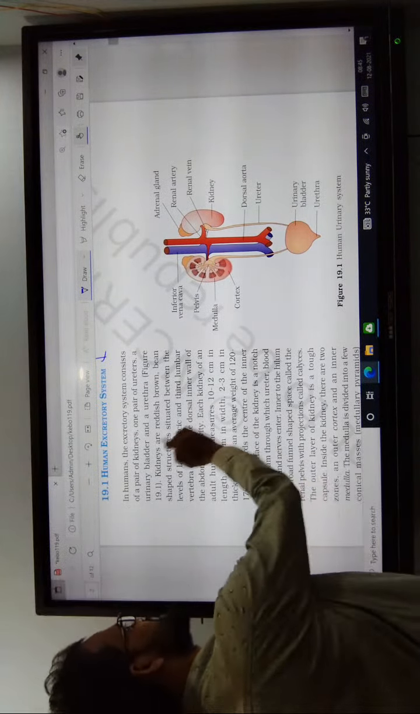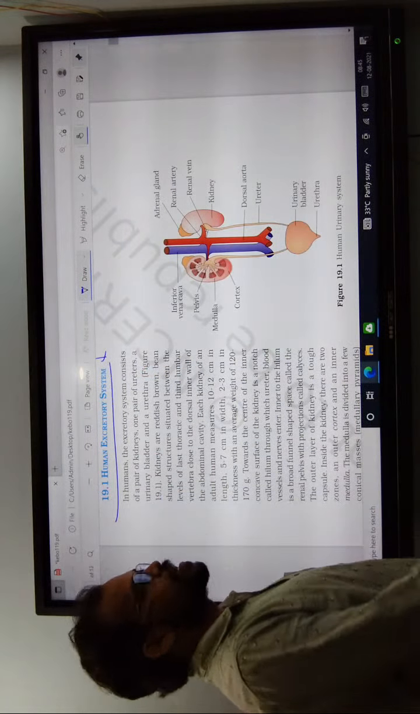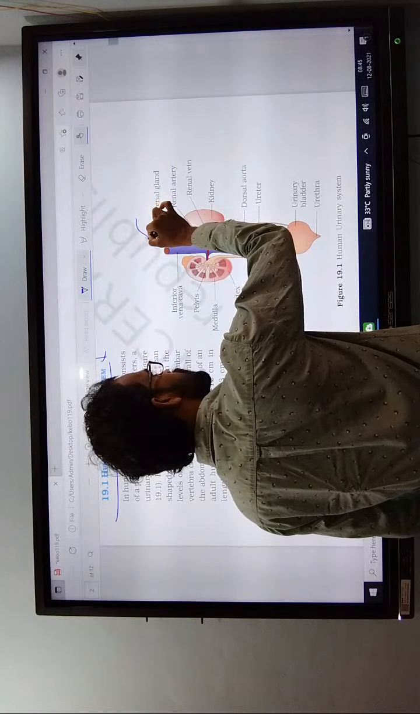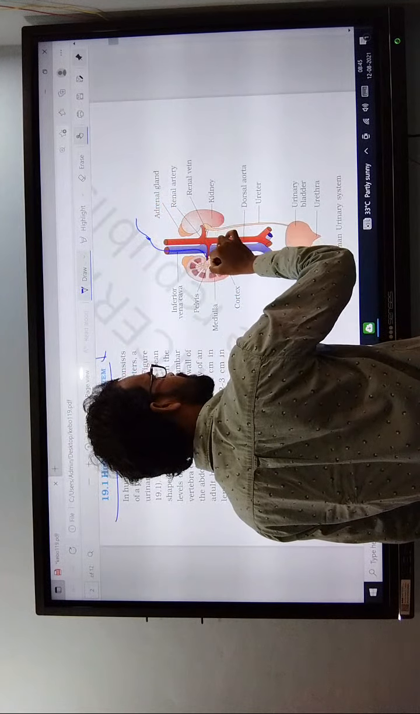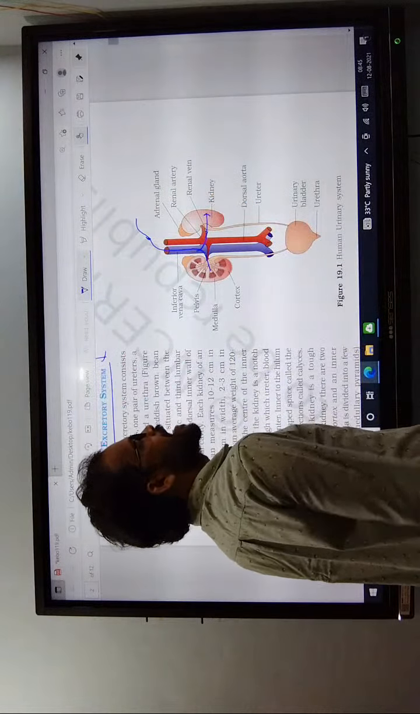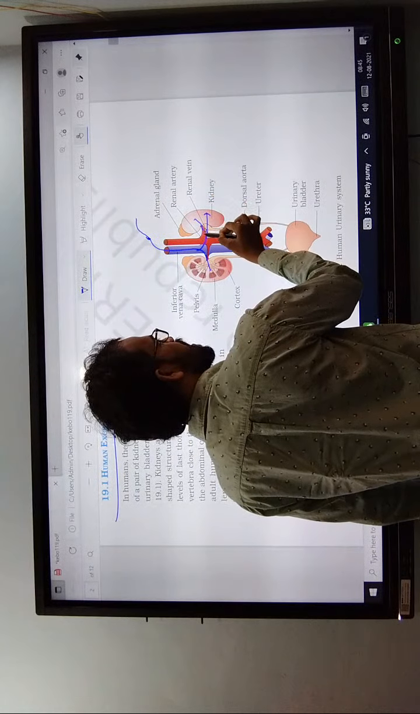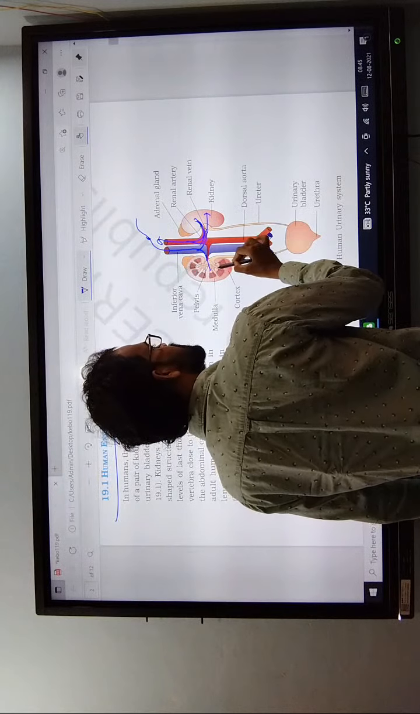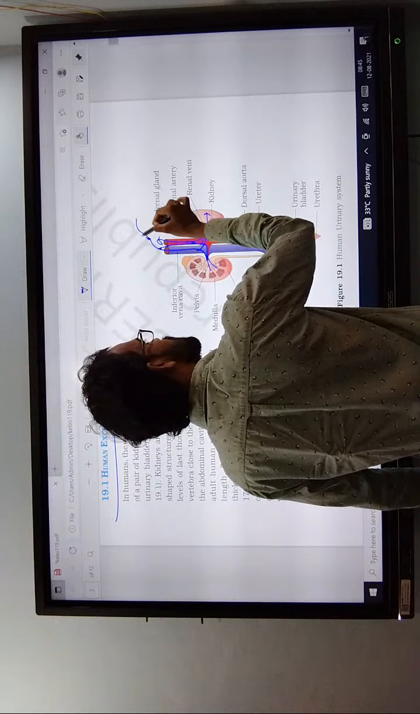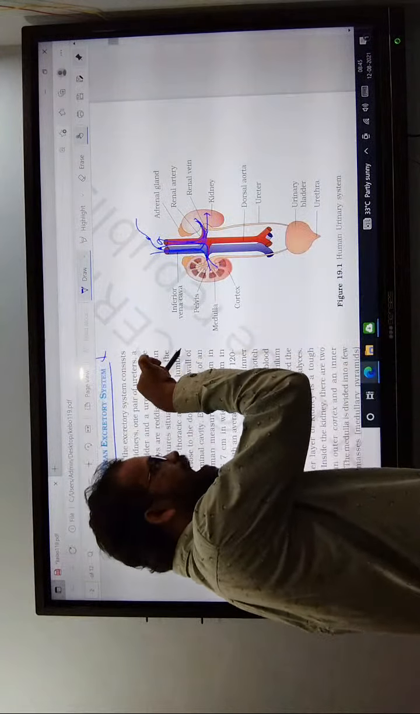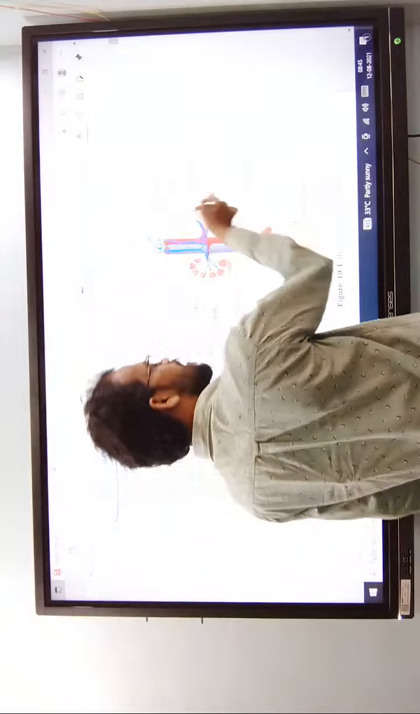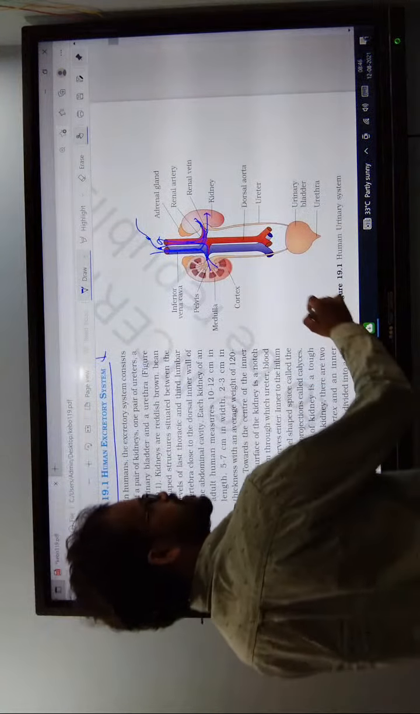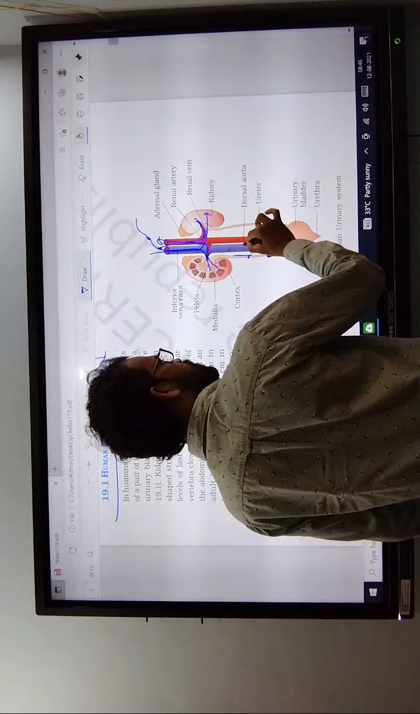Coming to the next one, the human excretory system. The blood passes into the renal arteries. The waste blood enters the kidneys, and the blood then enters the renal veins. This is the direction of flow.